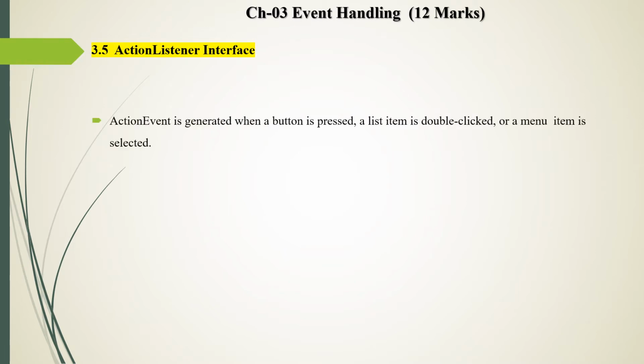Then, an action event is generated when a button is pressed. This topic we already saw in some previous lectures. An action event is generated when a button is pressed, or a list item is double clicked, or a menu item is selected. If any one of these events occurs, then the action listener comes into action. So the action listener generates the response for the action event. This statement is very important. Every event class has its respective listener.